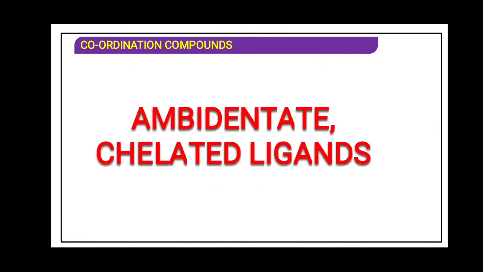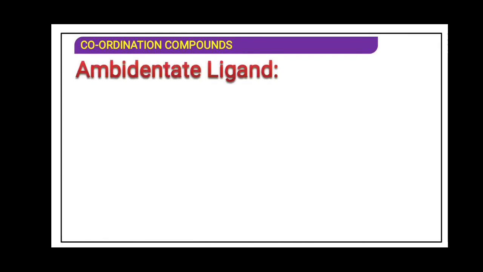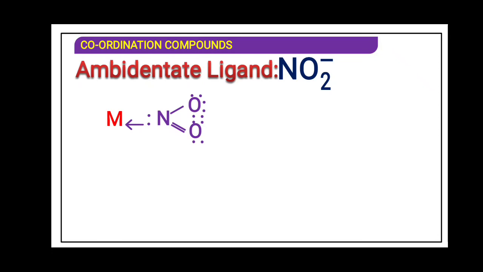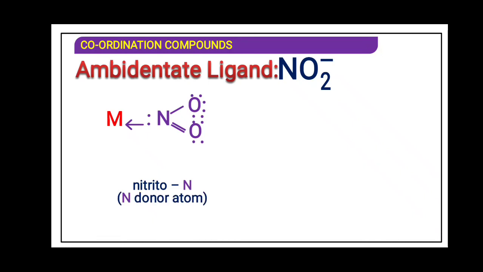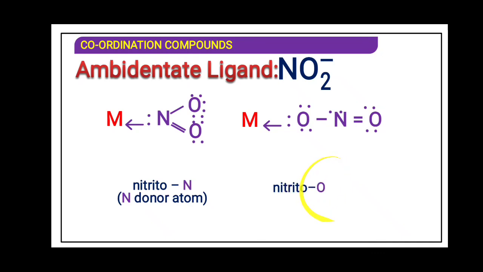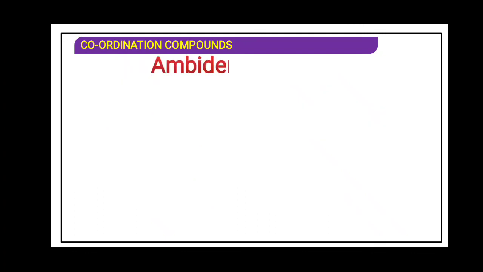What is an ambidentate ligand? Ambidentate ligand means what? NO2 has two donor atoms, but at one time only one will donate, and it is said to be an ambidentate ligand. This NO2 minus will be attached by nitrogen to the central metal atom, or in another case it will be attached by oxygen atom. You can see nitrogen is donating the electron to the metal, that is nitro, and over here oxygen is the donating atom, said to be nitrito bond O, that means oxygen is the donor atom. That is said to be ambidentate.